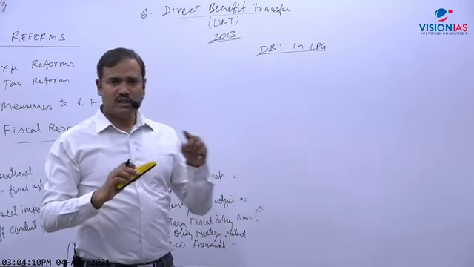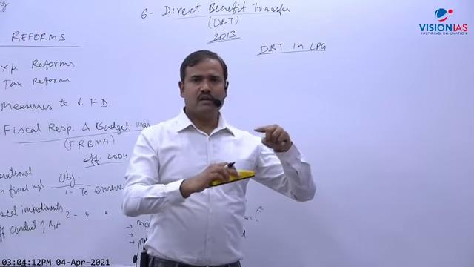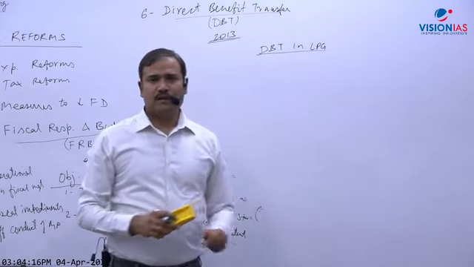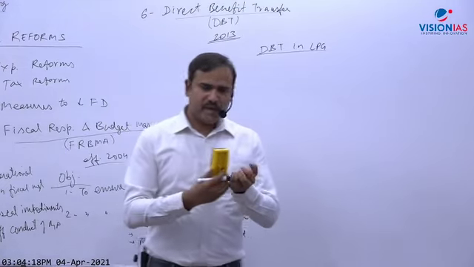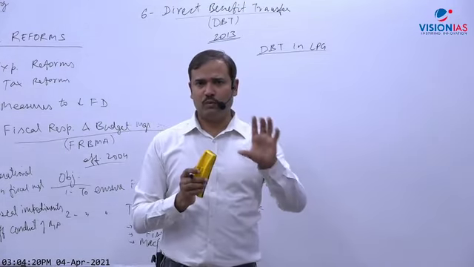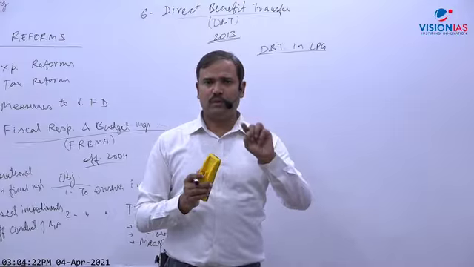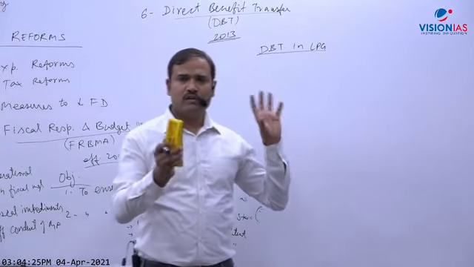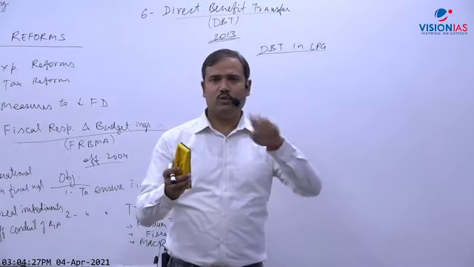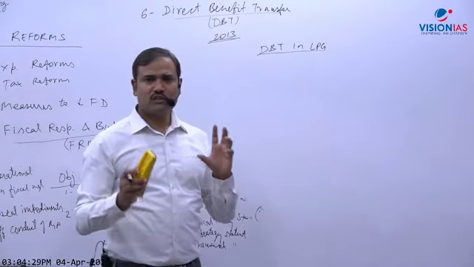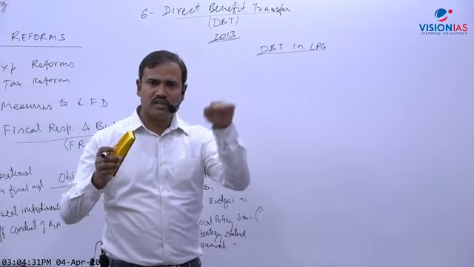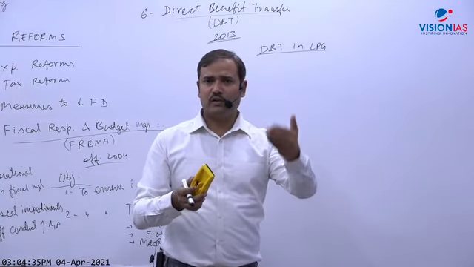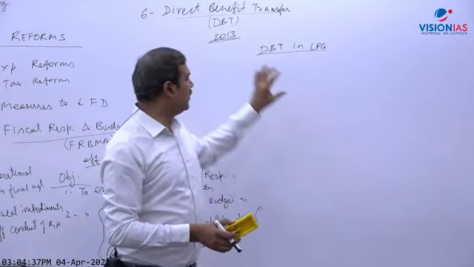So in 2013, government launched this DBT by replacing the subsidy on LPG cylinder. So right now, when you buy an LPG cylinder, you have to pay the full price, and government does not make payment to the oil marketing company. Government will transfer the amount of subsidy directly to you. Earlier, government was giving money to the company, and the company was selling to you at a lesser price. Now you have to pay the full price, and government will transfer the subsidy to your account. So I have told you exactly this.